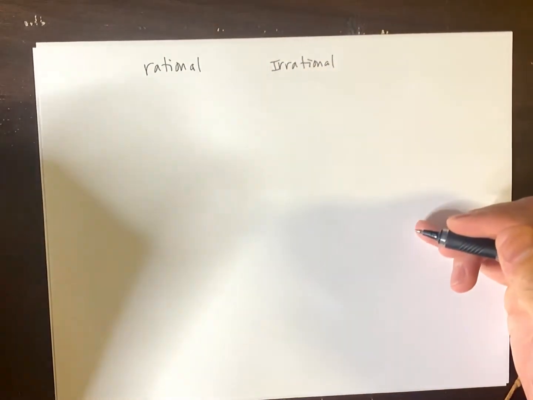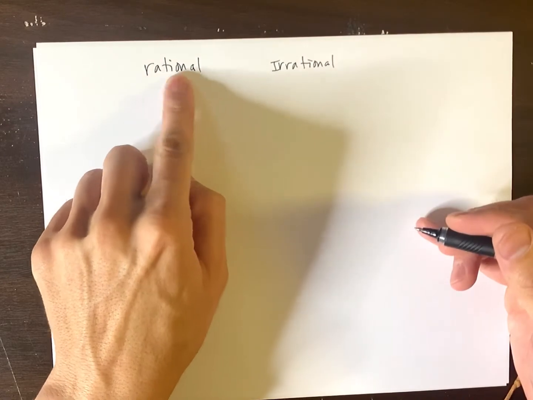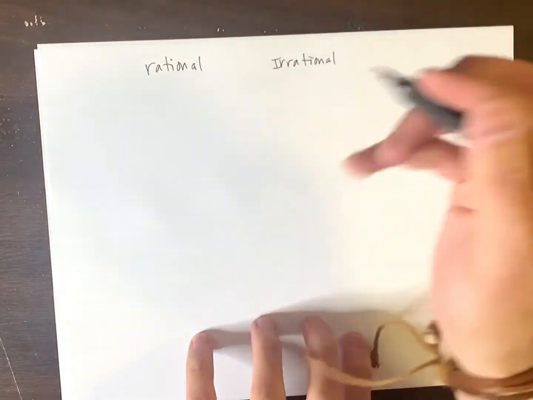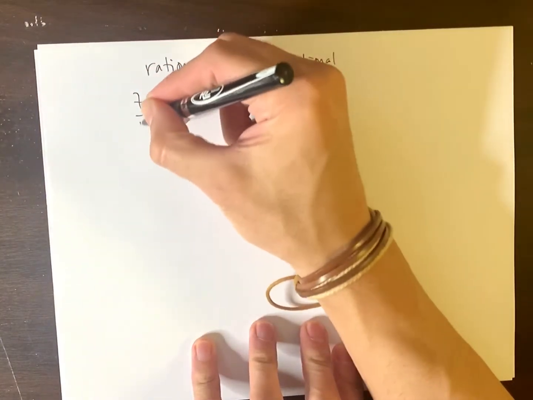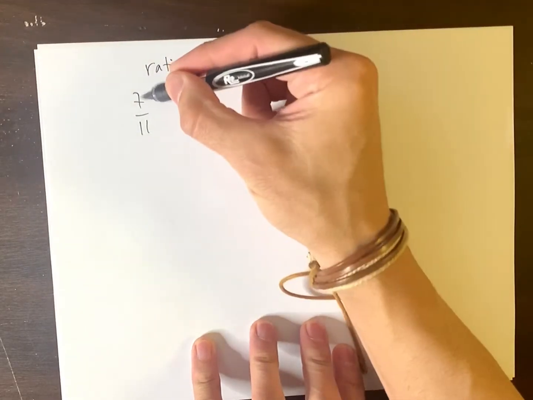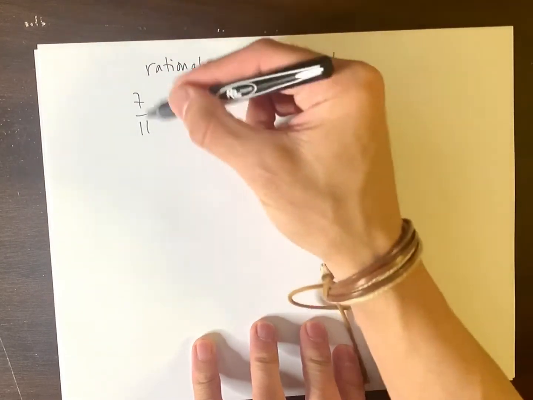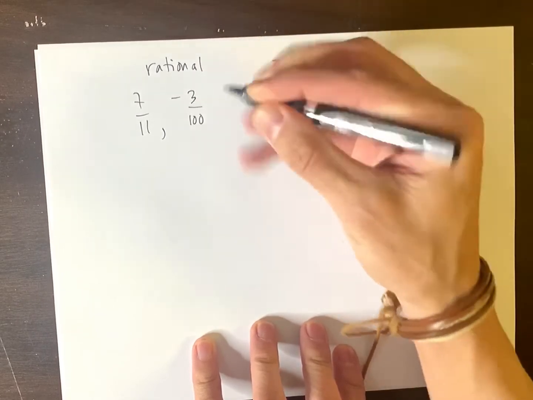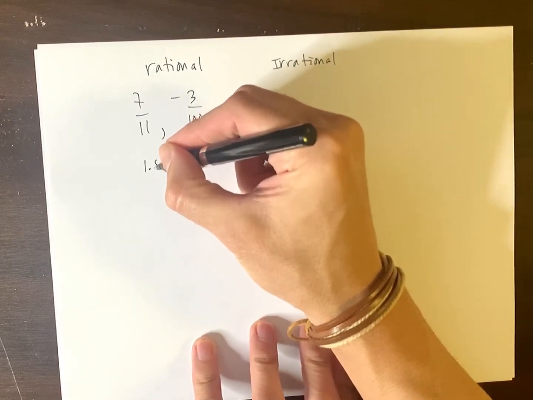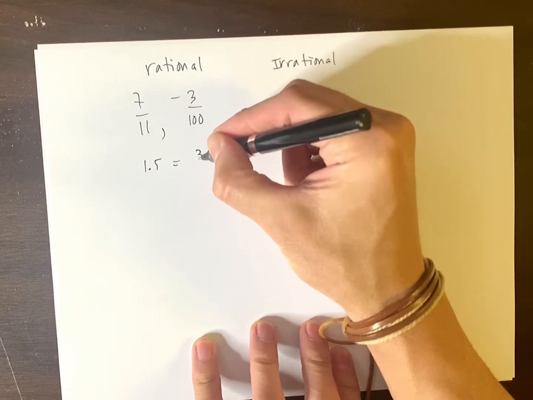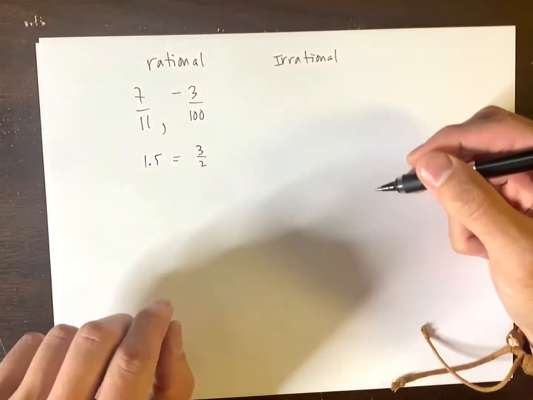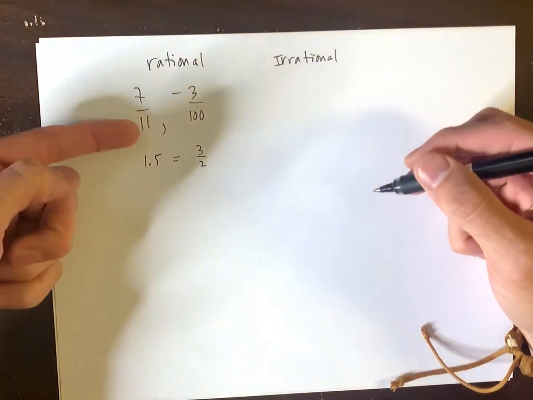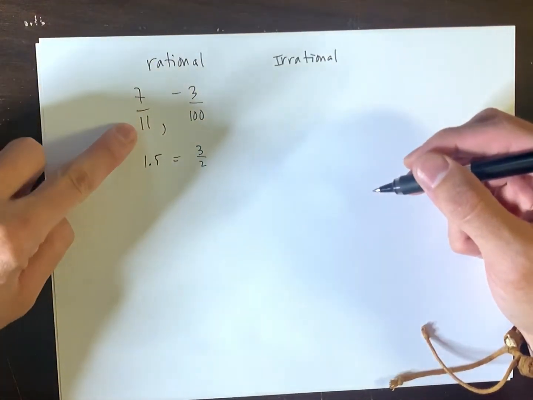Rational versus irrational. If you notice, the word ratio is in there. Ratio is like a fraction. A rational number is a number that you can write as a fraction, where numerator and denominator are integers. 7 over 11, negative 3 over 100. How about like 1.5? Because 1.5 is the same as 3 over 2. So these are rational numbers. They can be written as a fraction, integer over integer.